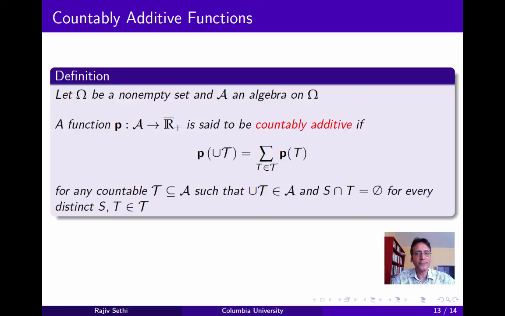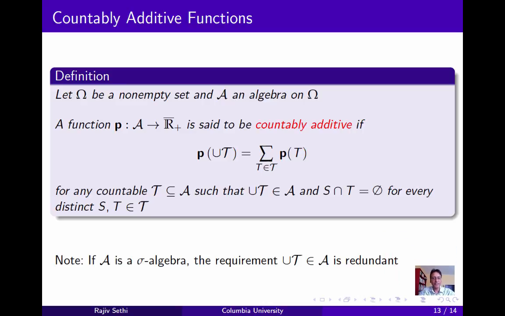Let omega be a non-empty set and let A be an algebra on omega. We say that a function P from the algebra to the non-negative extended real numbers is countably additive if the following condition holds. Take any countable collection of sets in the class A such that the union of these sets is itself in the class and such that these sets are pairwise disjoint. Then P is countably additive if the image under P of the union of all sets in the collection is equal to the sum of the images under P of the individual sets.